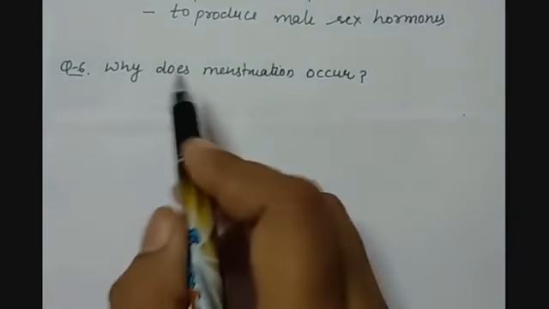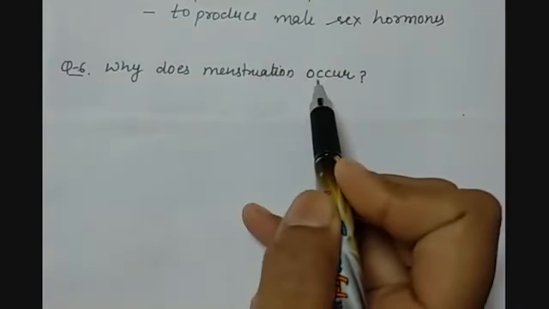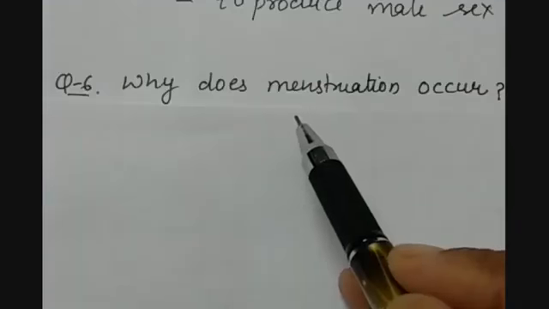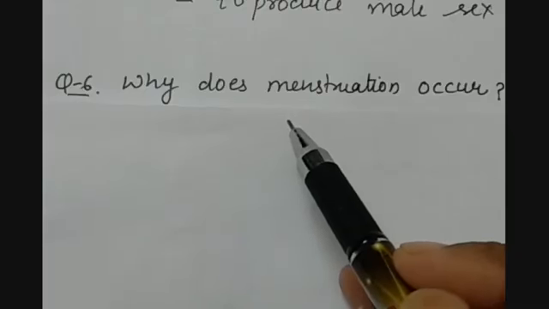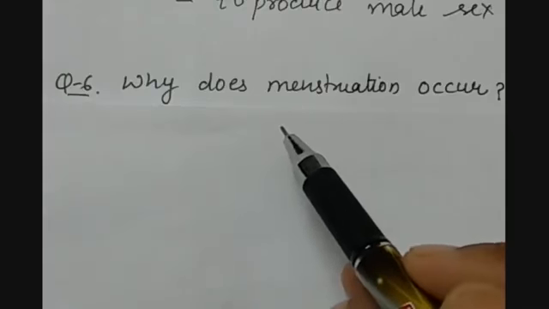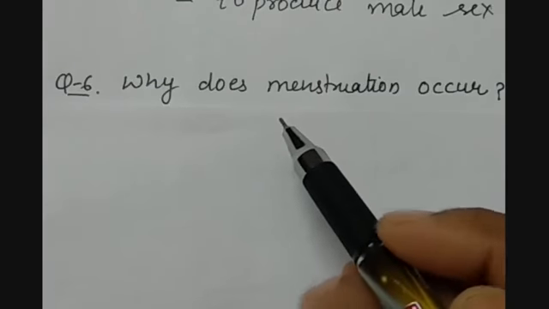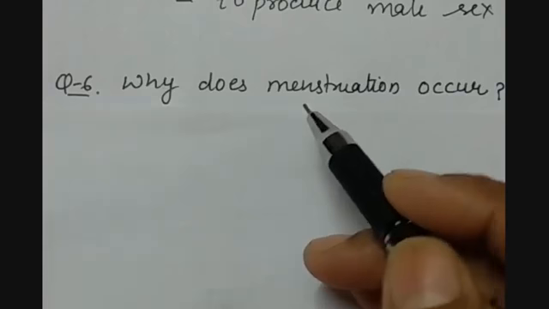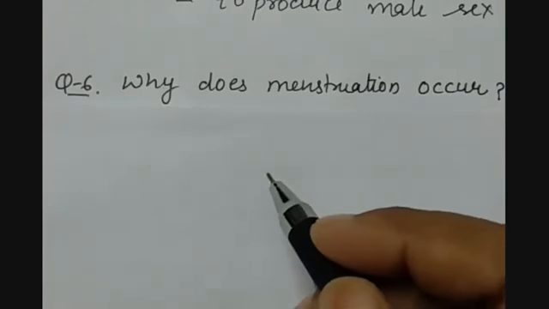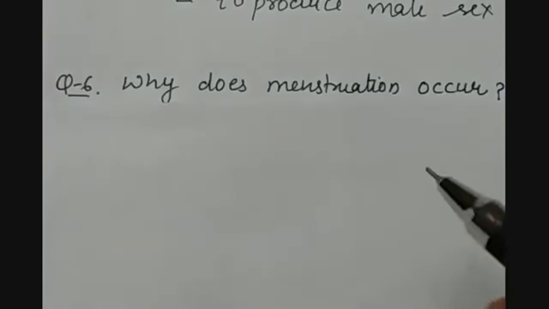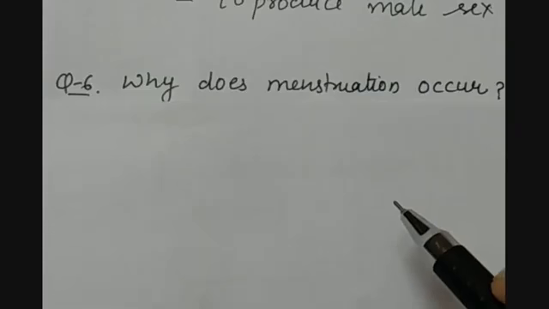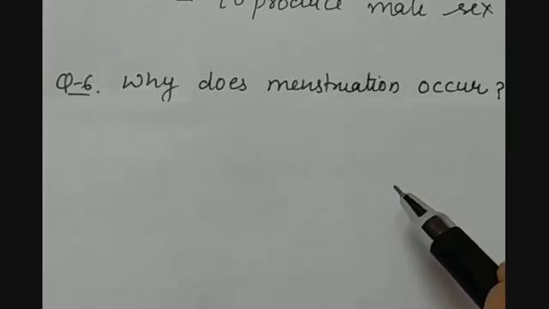Question number 6 is, why does menstruation occur? So children, we know the uterus prepares itself every month to receive the fertilized egg. The inner lining of the uterus becomes thick and spongy to nourish the embryo. But when the egg is not fertilized, then the uterus lining is discharged in the form of blood and mucus that passes through the vagina. This process is called as menstruation, and the reason is, if the egg is not fertilized, then the inner lining of the uterus breaks.